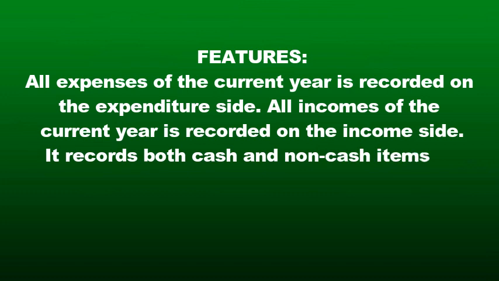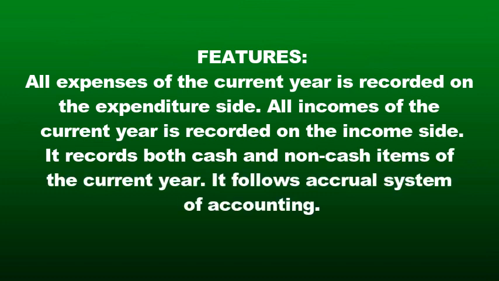Let's come to the features of income and expenditure account. All expenses of the current year are recorded on the expenditure side, and all incomes are put on the right hand side, that is the income side of income and expenditure account. It records both cash as well as non-cash items of the current year. It follows accrual system of accounting. I told you what accrual basis of accounting means.